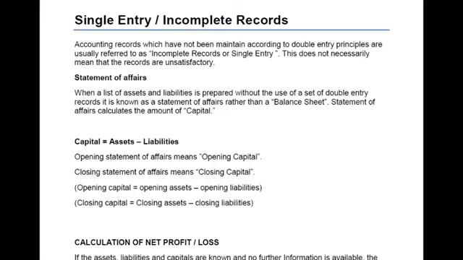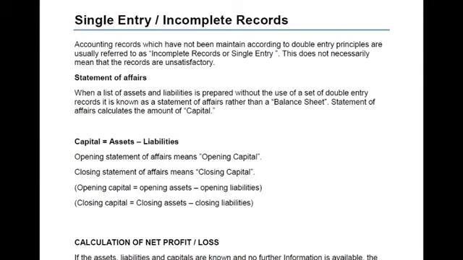Hey guys, this is your accounts teacher ARD, and the topic of the day is single entry, also known as incomplete records. Now, what does single entry mean? Single entry means that we need to make accounts, but we do not have proper double entry records available.